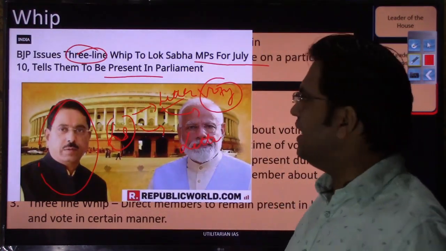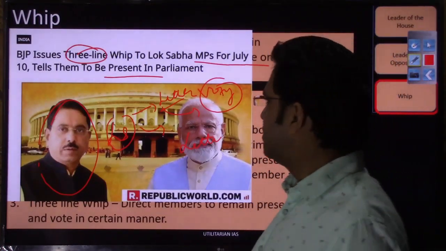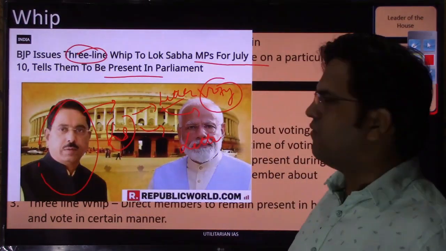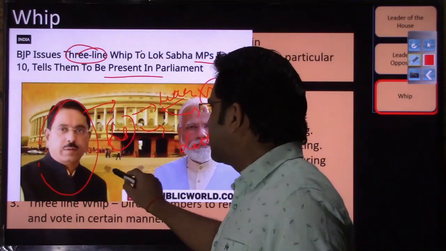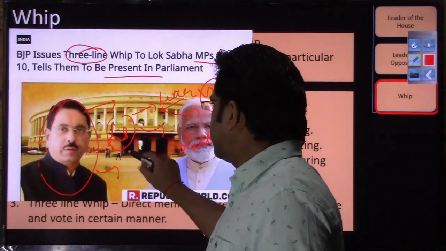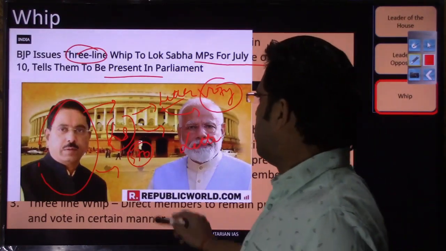As far as voting is concerned, the manner of voting, whether you have to oppose or support the bill, will be communicated to them by verbal communication. Although written communication can also be given. But when the abolition of 370 was announced, on that day